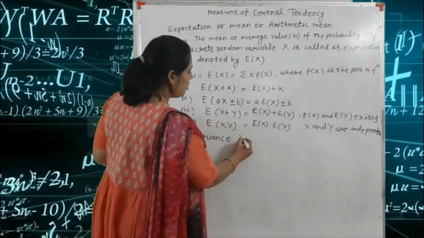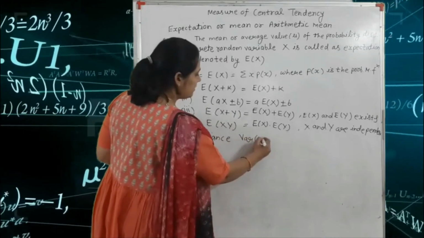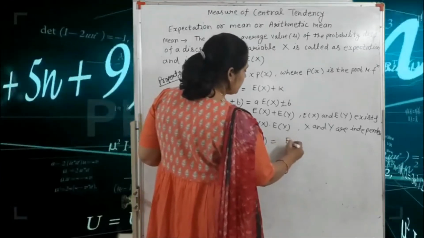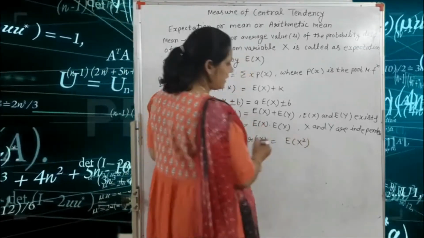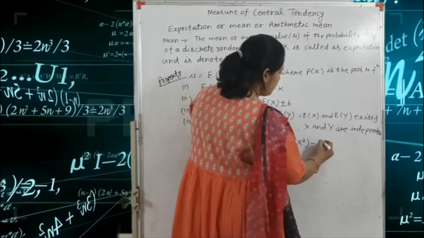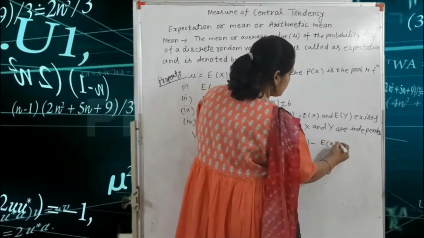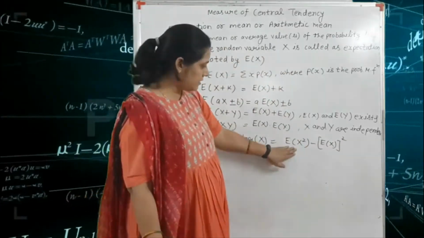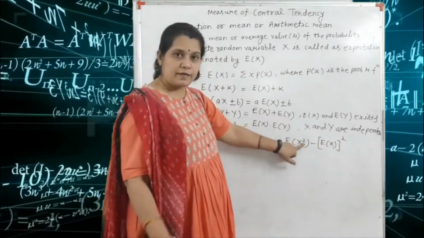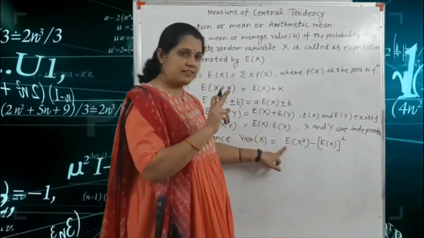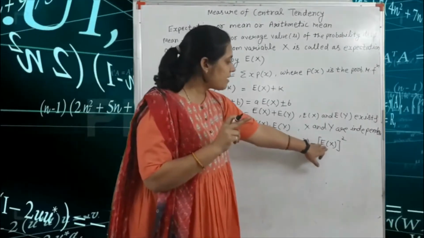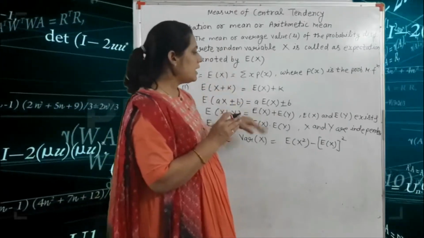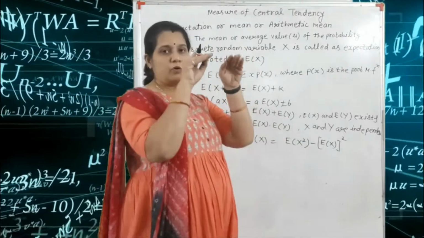So the formula of the variance, we write the variance of X. Variance of X is equal to E(X square) minus (E(X)) whole square. Don't be confused here. First we find the X square, after that we write the expectation E. And here we find E(X), that means we find the mean, mu, and after that we square it.